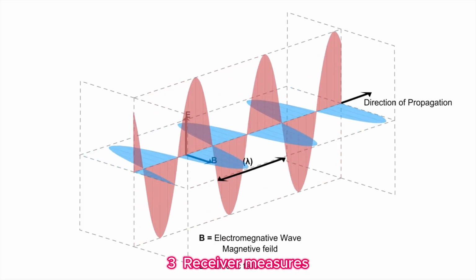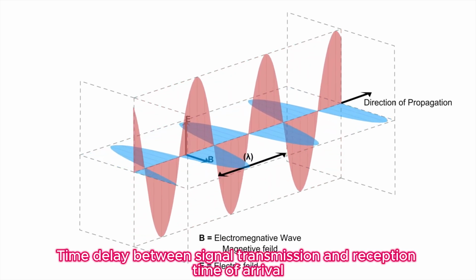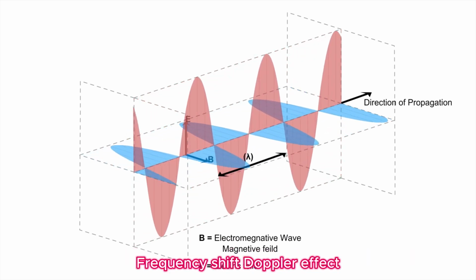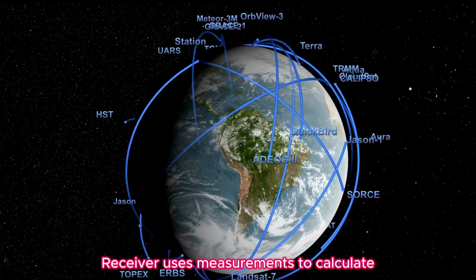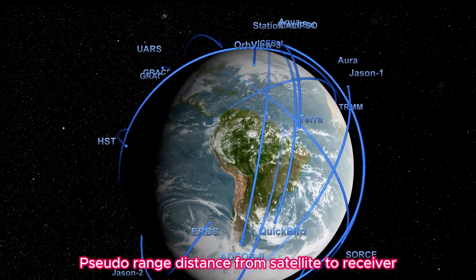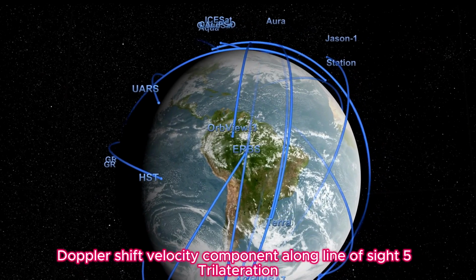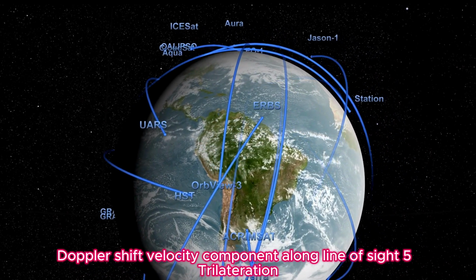3. Receiver measures time delay between signal transmission and reception, time of arrival. Frequency shift, Doppler effect due to satellite motion. 4. Receiver uses measurements to calculate pseudo-range, the distance from satellite to receiver. Doppler shift gives the velocity component along the line of sight. 5. Trilateration.